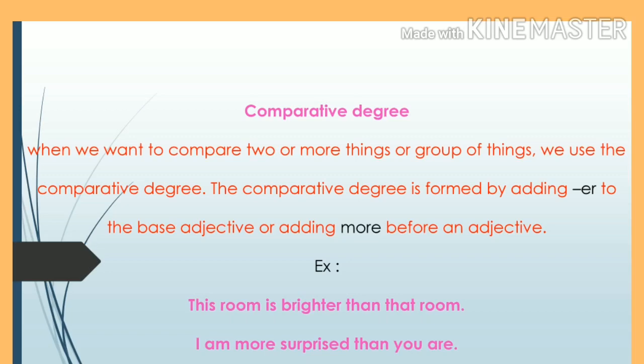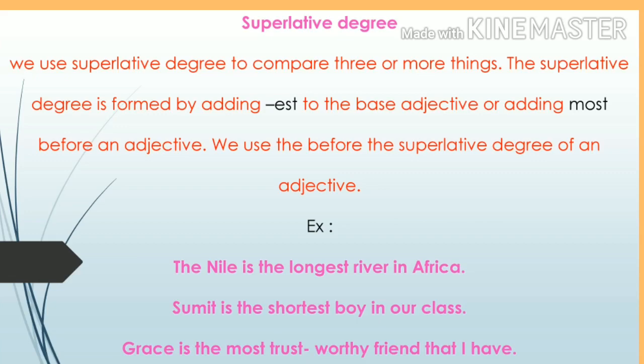Are you clear about this comparative adjective? Comparative adjective means comparing two things or groups of things. Mostly the comparison is made between two things, that is comparative degree. We use the superlative degree to compare three or more nouns by adding est to the base adjective or adding most before an adjective. We can frame a superlative degree.